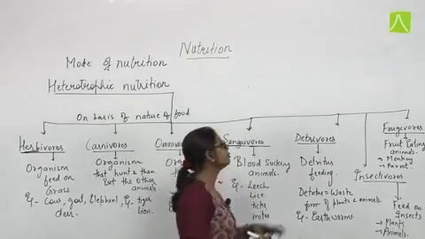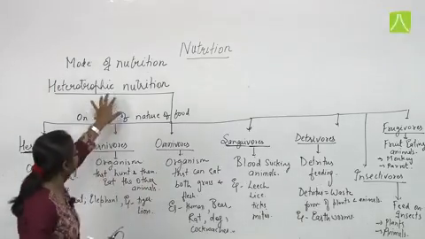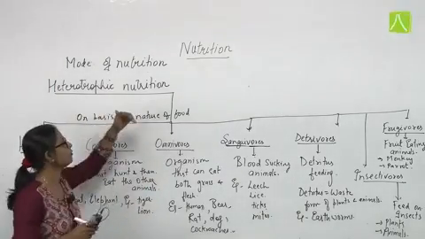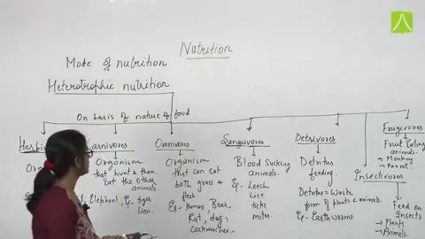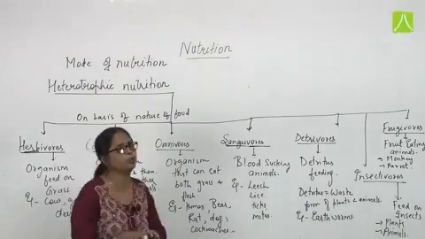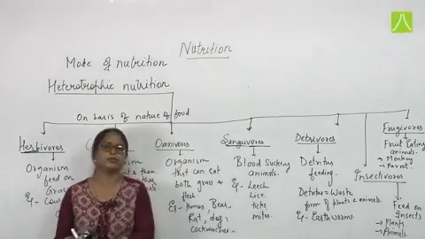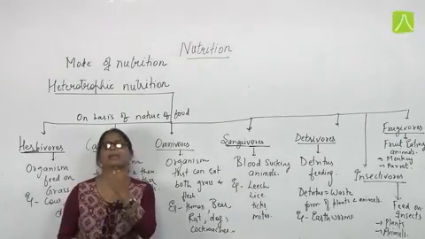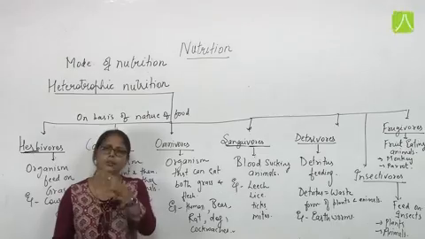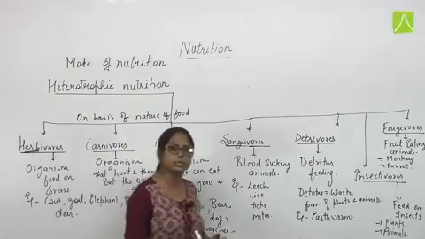So this is all about the mode of heterotrophic nutrition on the basis of the nature of food, that is, what they are eating. Now we are going to discuss the types of heterotrophic nutrition on the basis of mechanism, how they are obtaining those nutrients, what mechanism they perform to utilize the nutrient to obtain energy out of it.